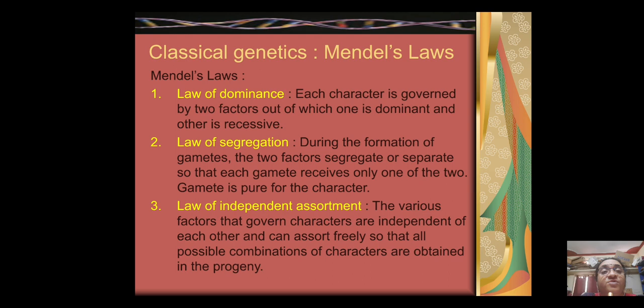Gamete is pure for the character. Law of independent assortment: the various factors that govern characters are independent of each other and can assort freely so that all possible combinations of characters are obtained in the progeny.